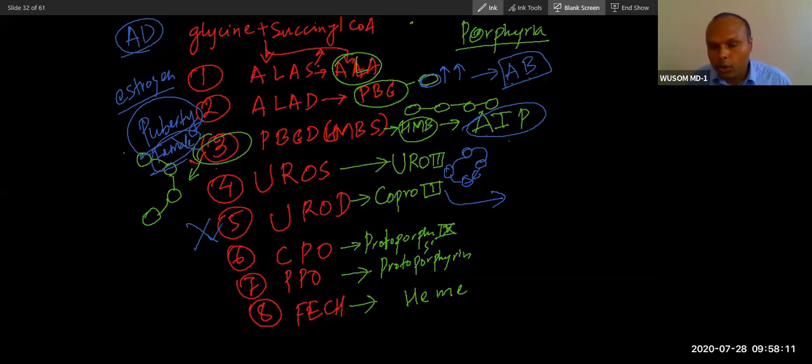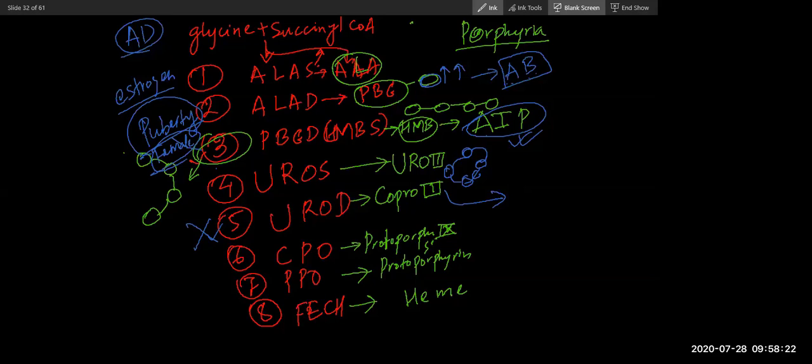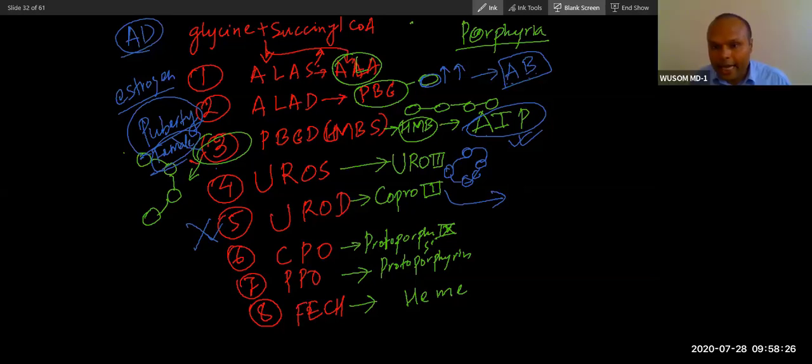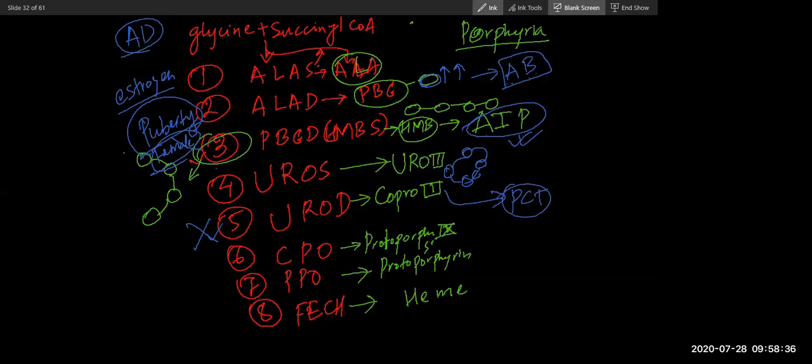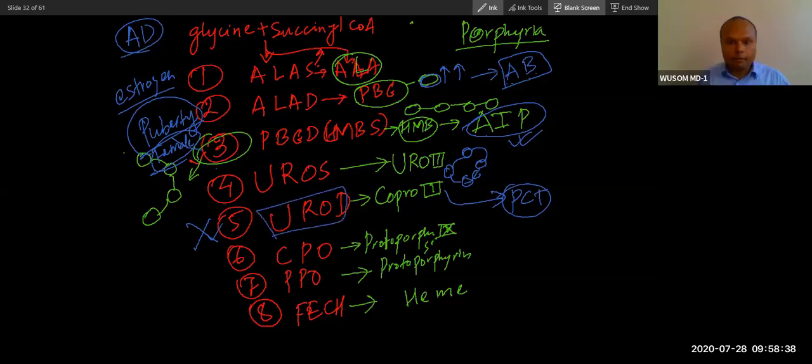The second porphyria I told you to remember. AIP is first. Second is PCT, porphyria cutanea tarda. P for porphyria, C for cutanea, T for tarda. Okay, PCT. Will you remember the names of two enzymes at least?